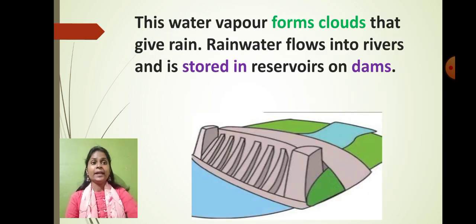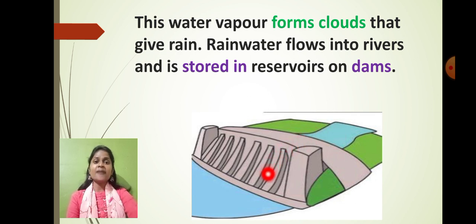Okay. And most importantly, you all know that this water vapor forms the clouds that give us the rain. So whatever water got evaporated because of the sunlight is converted into clouds. And you all know that the clouds give us the rain, right? So you can see that the rainwater flows into the river and is stored in the reservoirs on the dams. Whatever rainwater is coming is stored in the river and eventually it is stopped in the reservoir by using the dams.